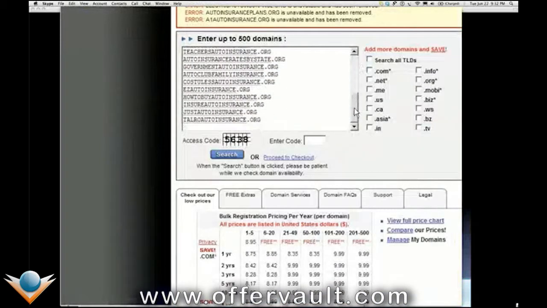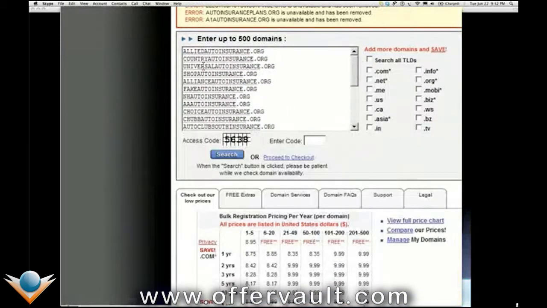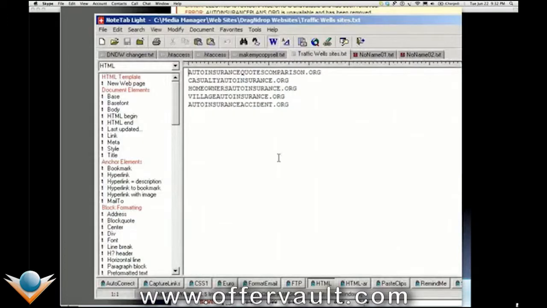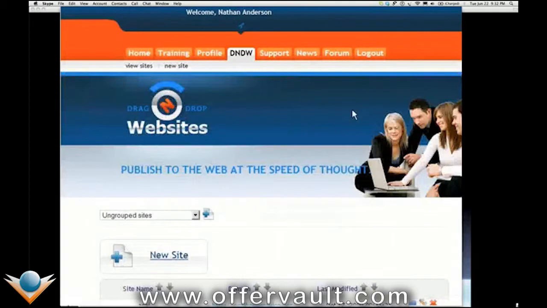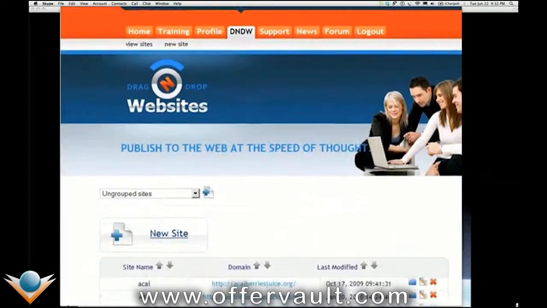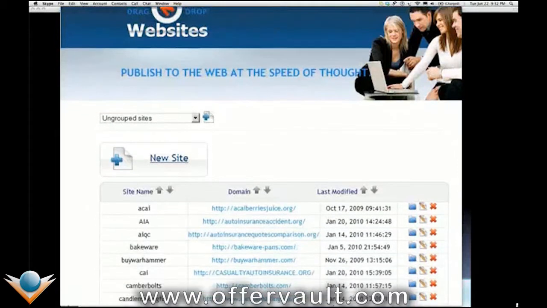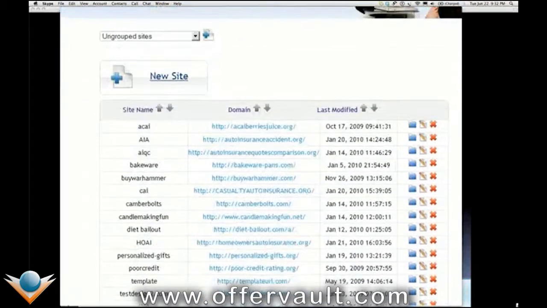I took the top 5 of these that were available, the highest searched traffic, and registered those. Those 5 were auto insurance quotes, comparison, casualty, homeowners village. You get the point. I registered those, and now I built a simple site on them using my handy-dandy, super-duper website construction software that builds highly optimized websites in just seconds flat. So let's go down here and see how that happened.